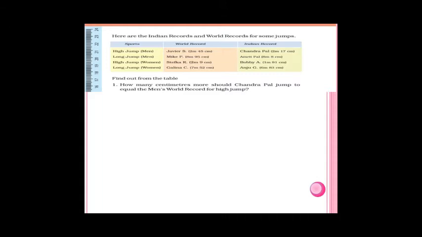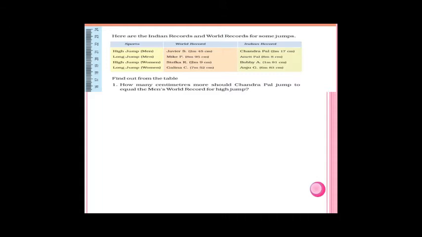And women's you can also check. High jump is Stefka K in world record. In Indian record, Bobby A. And long jump women, you can see Galina C in world record, and Anju in Indian record, that is 6 meter 83 centimeter. So your questions are given. By seeing the tabular column you have to solve them.